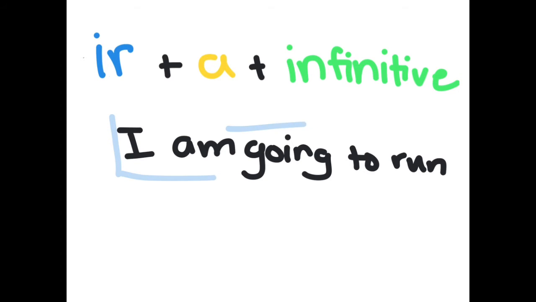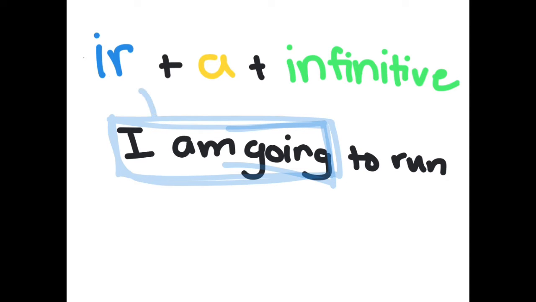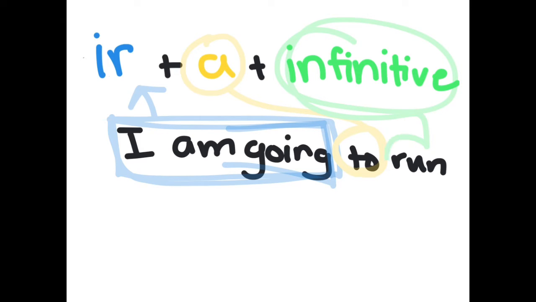So I'll go into how this fits into our simple future tense formula. So the I am going will fit in for the ir. The a fits in for to. And for the infinitive, that's where you put run. So the translation of ir is like going to do something. So I am going to run.